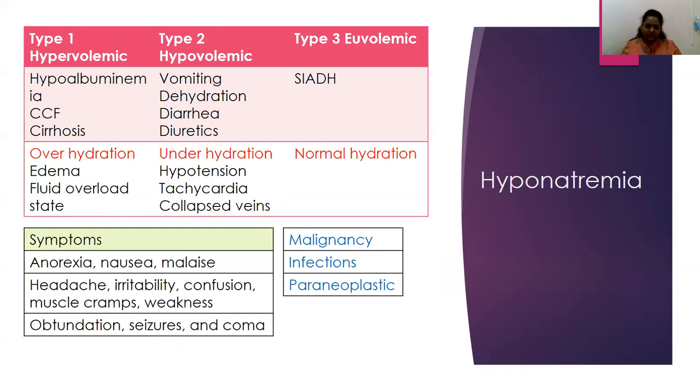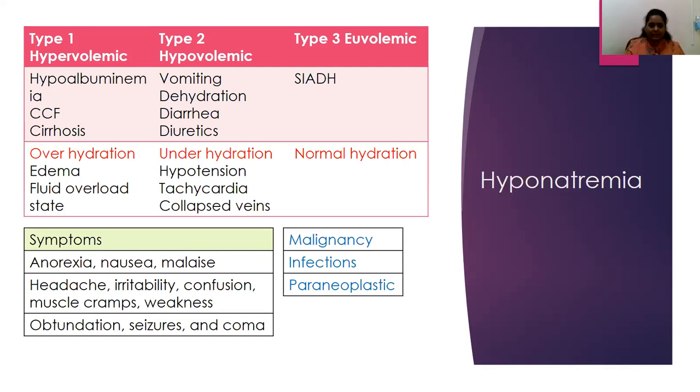Hyponatremia, when we look at the management part of it, we need to see the volume status of the patient also. That will help us easily identify and try to treat the cause of it rather than just correcting the sodium level, because different causes have a different kind of treatment also. We have a common presentation of patients with type 2 hypovolemic, where they would be having vomiting, dehydration. Somebody would be on chemotherapy. They would present with severe dehydration symptoms after chemotherapy-induced toxicity, or patients presenting with SIADH.